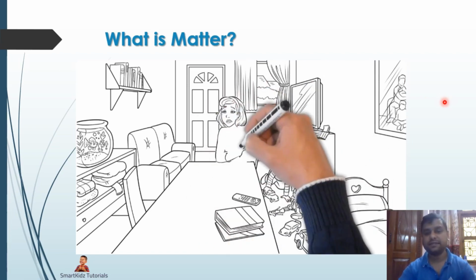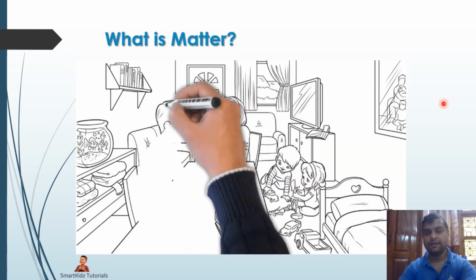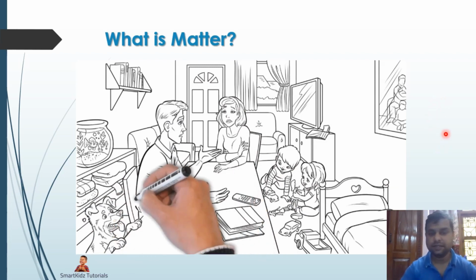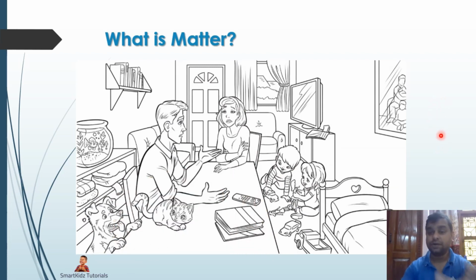So matter, as we can see, this is a scene in a family, in the house. Everything that you can see in this scene comprises matter. That means matter is made up of living as well as non-living things. So that includes the parents and the children, which are living, the dog and the cat, including the toys, the books, the remote control, or the bookshelf.